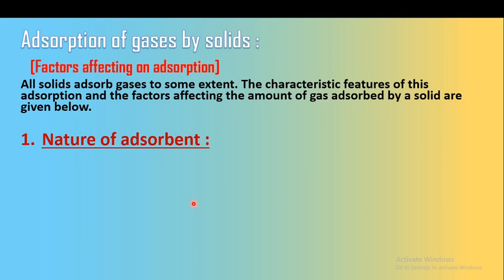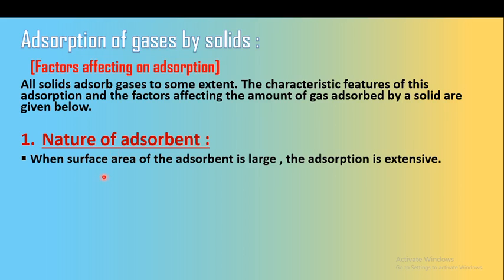The first factor affecting adsorption is the nature of the adsorbent. What happens if the surface area of the adsorbent is large? The adsorption is extensive. This is a simple fact: if the surface area of the adsorbent is large, more molecules get adsorbed on its surface. Therefore, adsorption can happen in larger proportion.